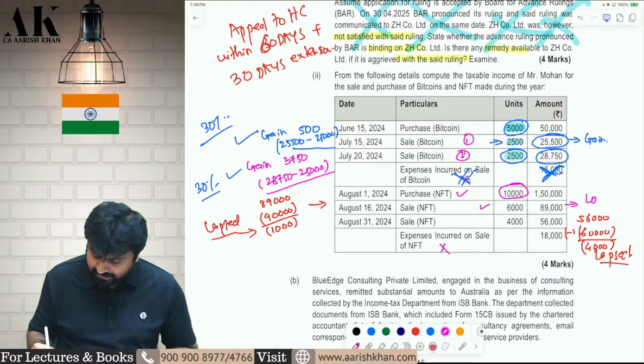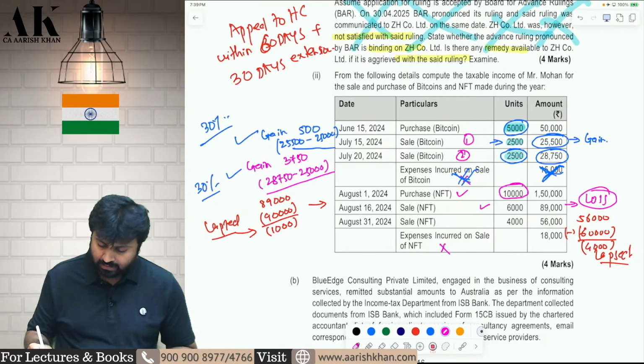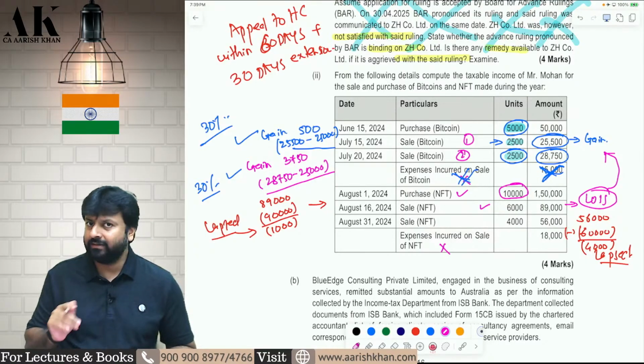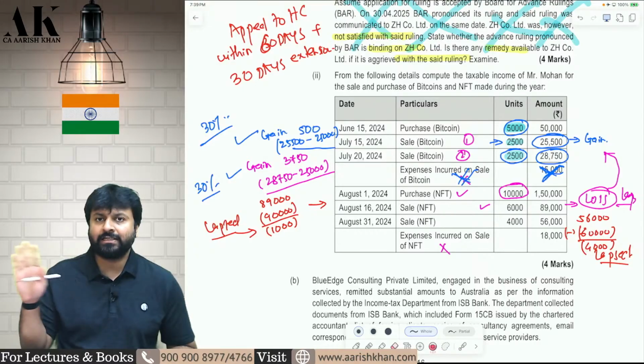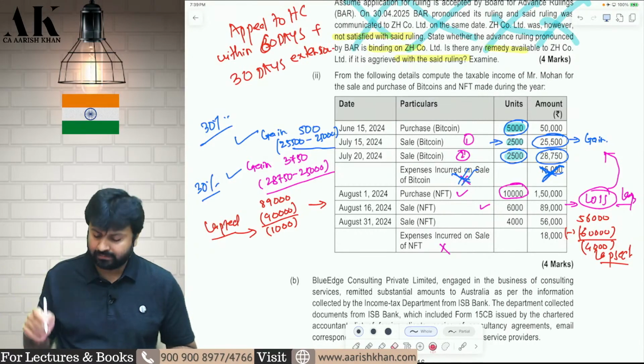Now, when you are selling this, there is a loss. Now, this loss cannot be set off against this gain. This loss is lapsed forever. Loss on virtual digital asset is lapsed. It is not allowed to set off against any income.